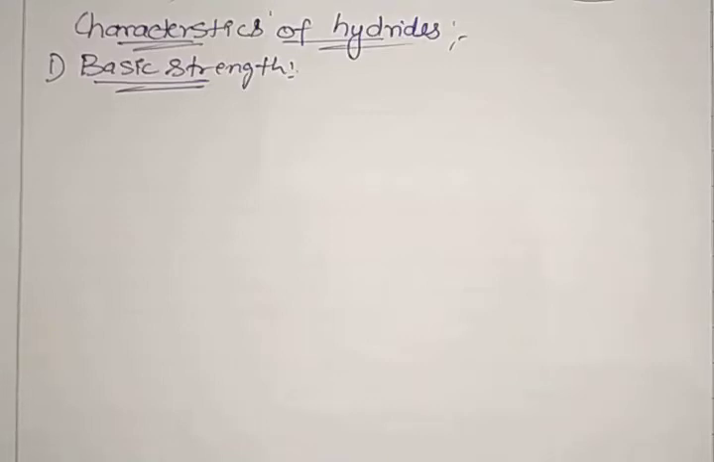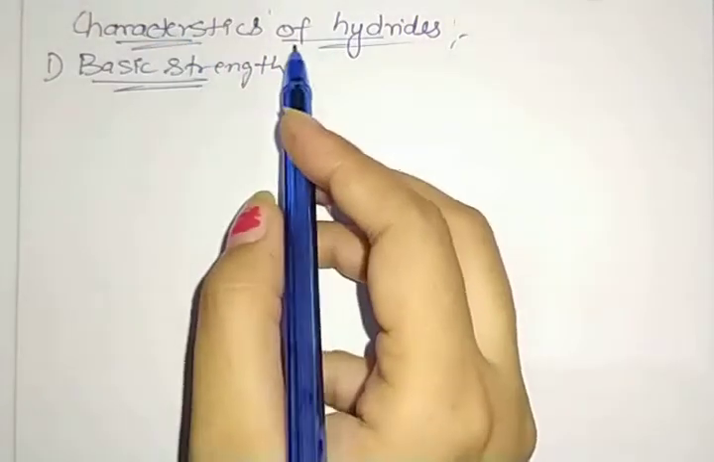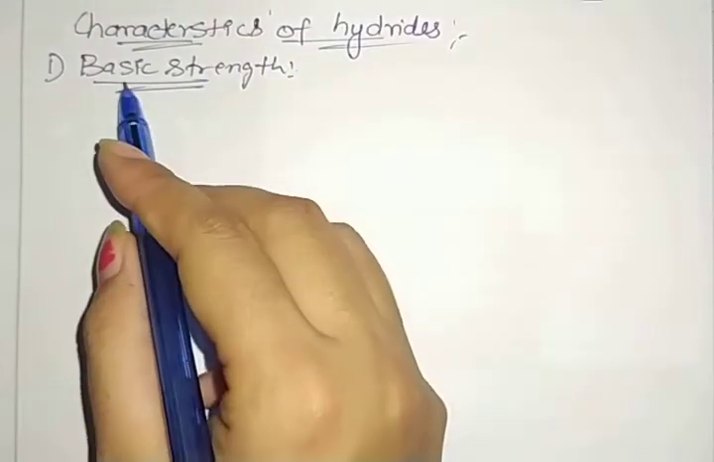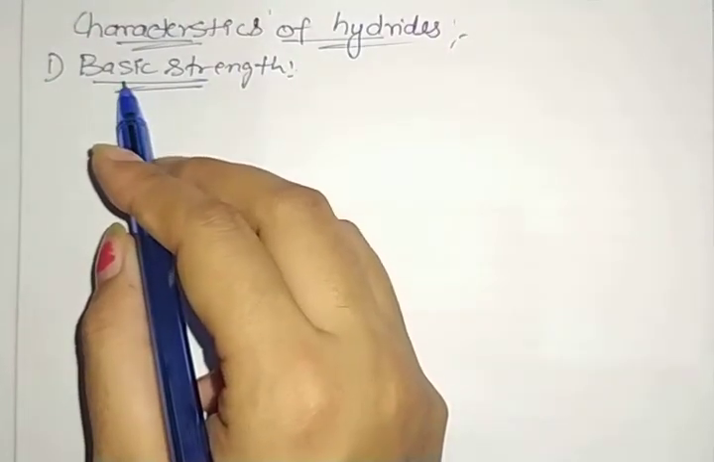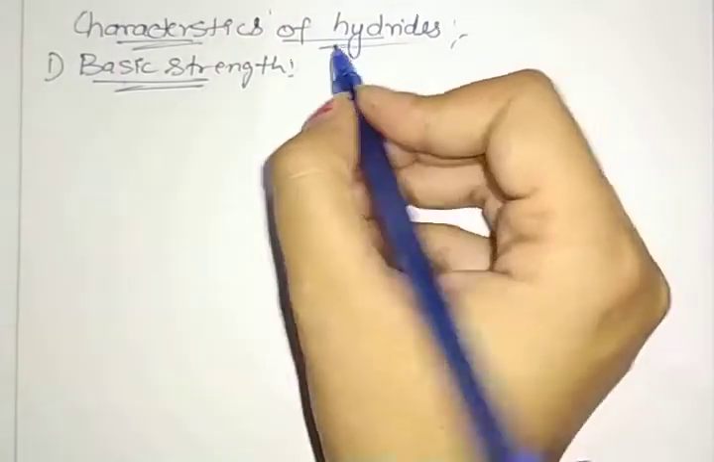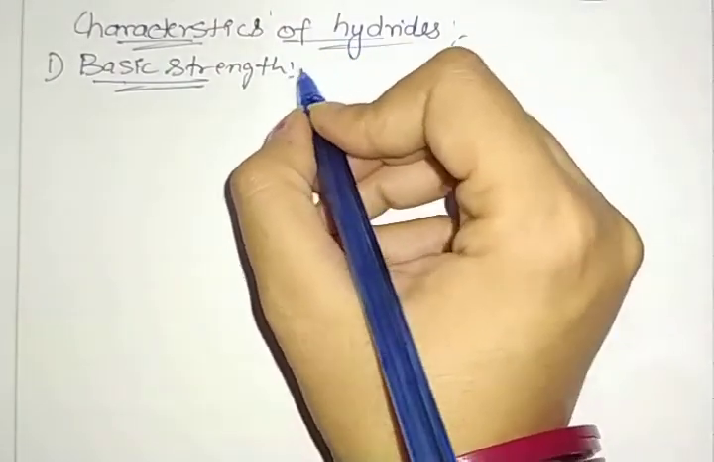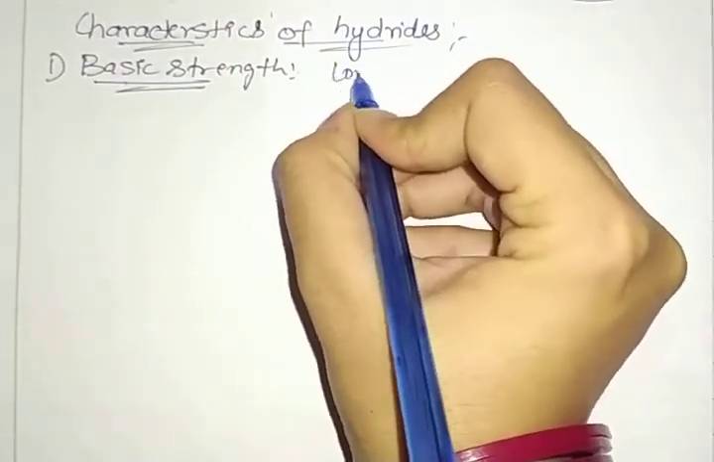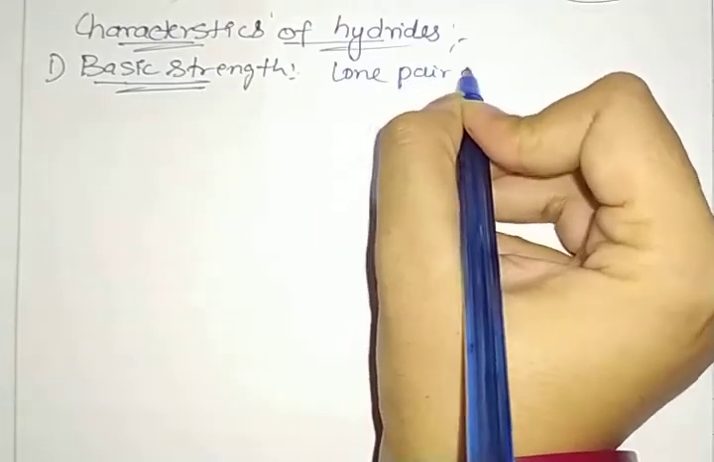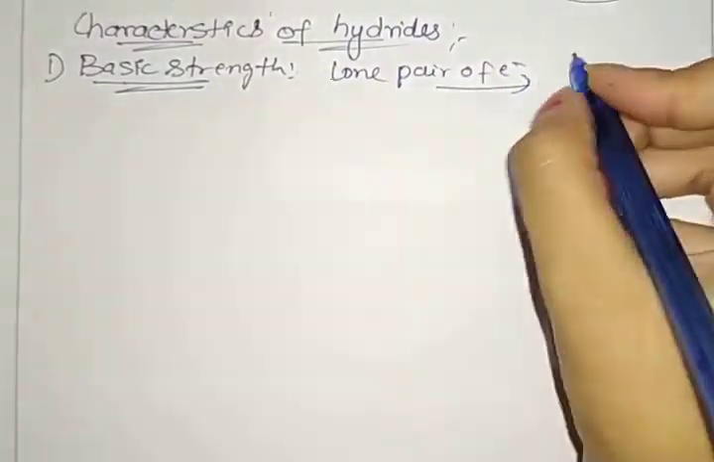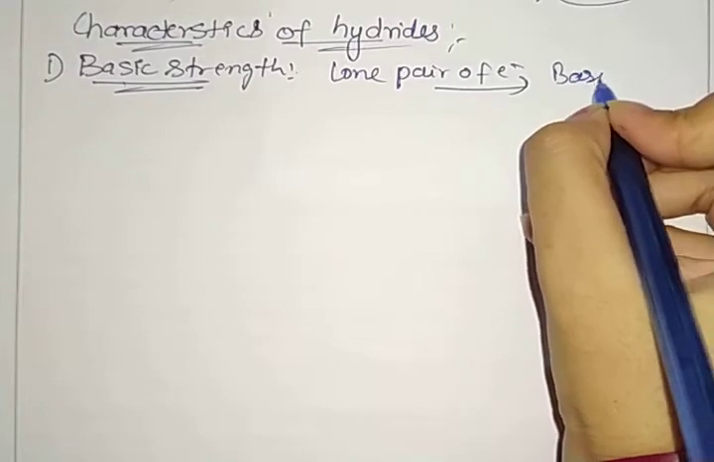As last time, we are discussing the chemical properties of group number 15. Next we have the characteristics of hydrides. First is basic strength. As we know, all hydrides have a lone pair of electrons, so we can say that these are basic in nature.